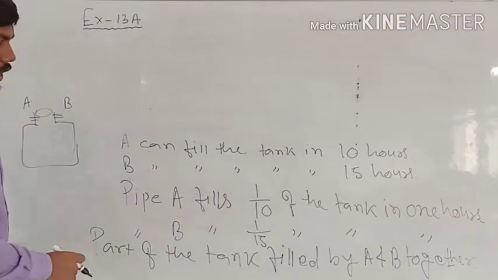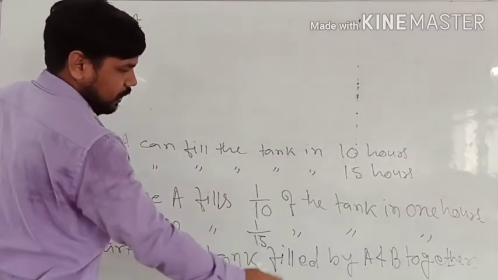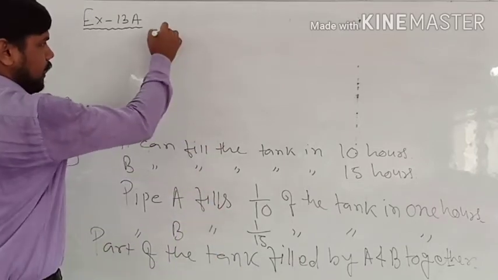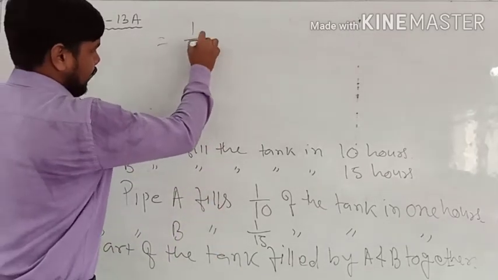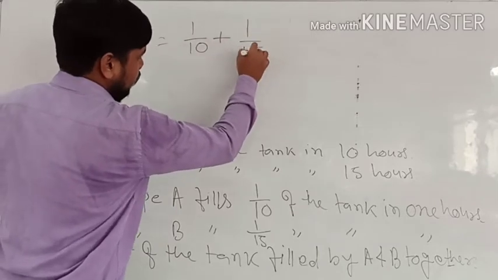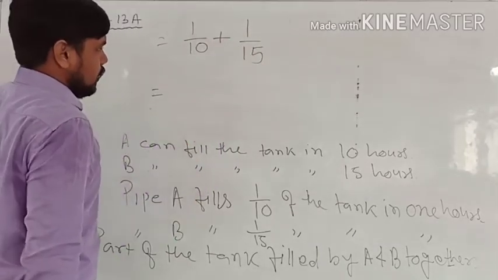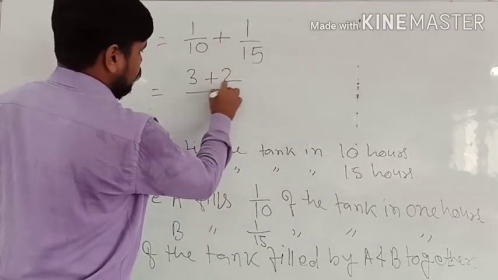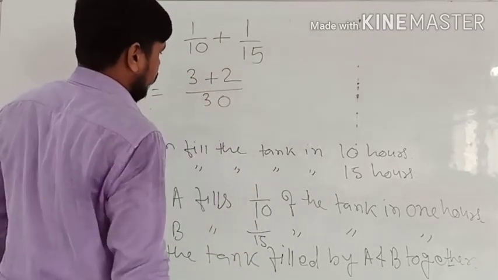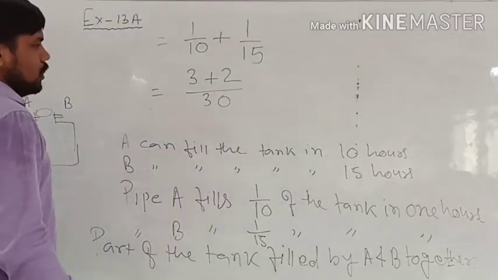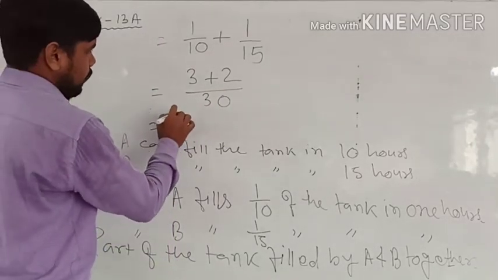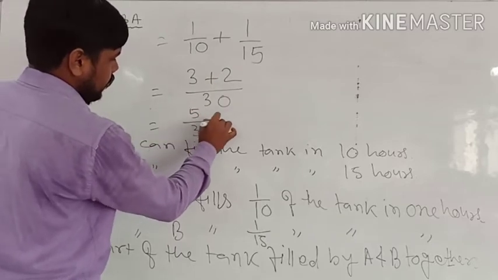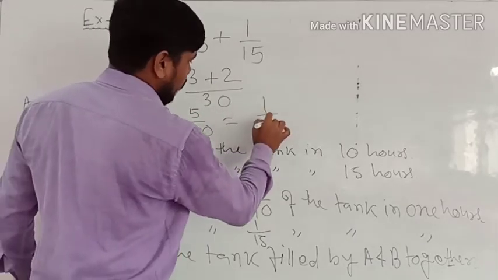So the part of the tank filled by A and B together will become 1/10 plus 1/15. If you take the LCM, it will come 3 plus 2 over 30. Then 3 plus 2 is 5/30, which means 1/6.